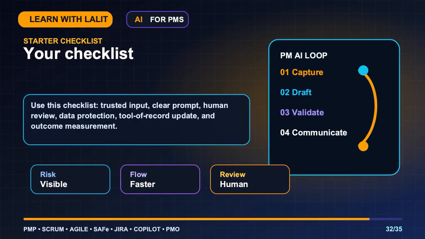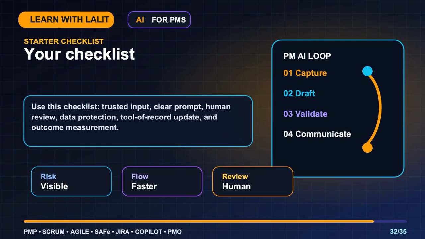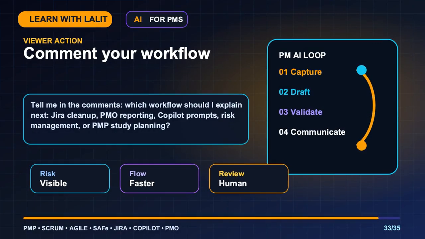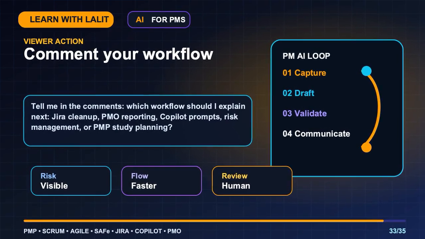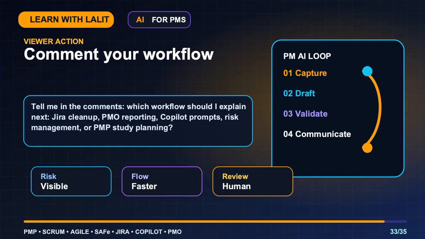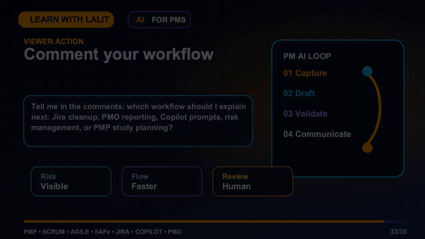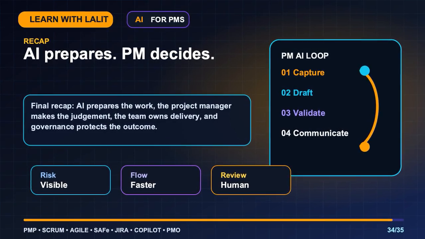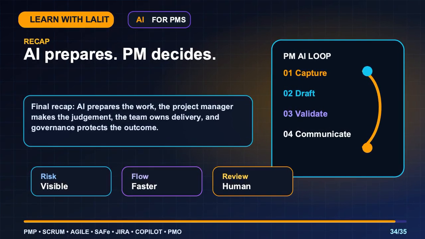Use this checklist: trusted input, clear prompt, human review, data protection, tool of record update, and outcome measurement. Tell me in the comments, which workflow should I explain next? Jira cleanup, PMO reporting, Copilot prompts, risk management, or PMP study planning? Final recap. AI prepares the work. The project manager makes the judgment. The team owns delivery, and governance protects the outcome.